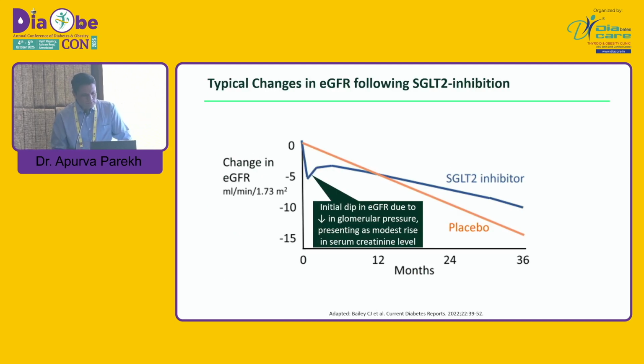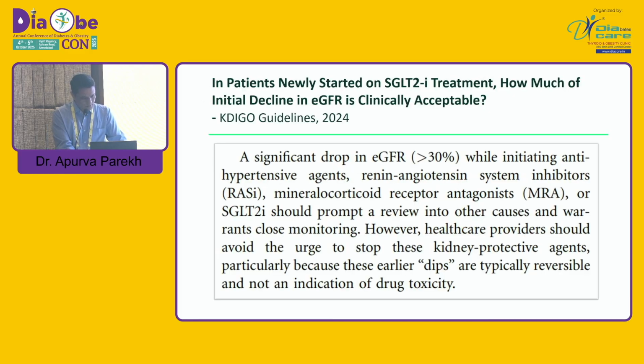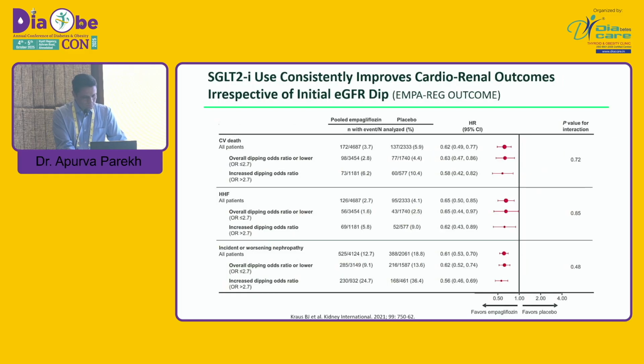So this is the data. If we give SGLT2 inhibitors in a diabetic patient, initially there is a dip in the GFR, but over 1 year there will be better preservation of GFR compared to placebo. So we should encourage our patients whenever we start these molecules that it will take around 1 year to start developing the effect, and initially there will be worsening of kidney function, but you need not worry.